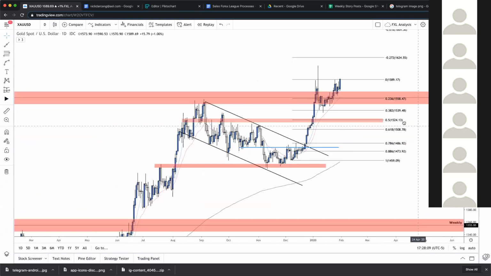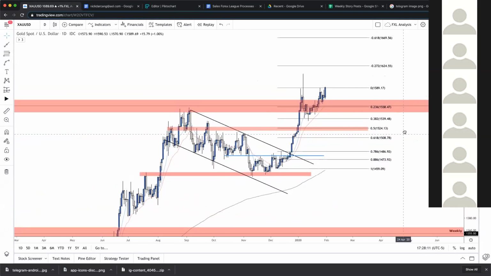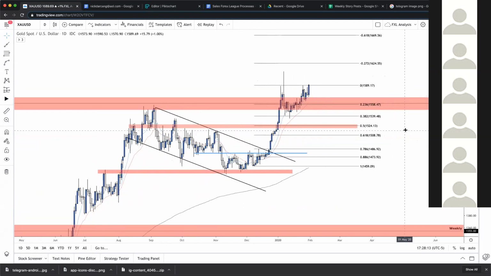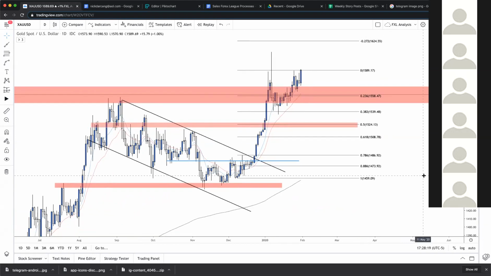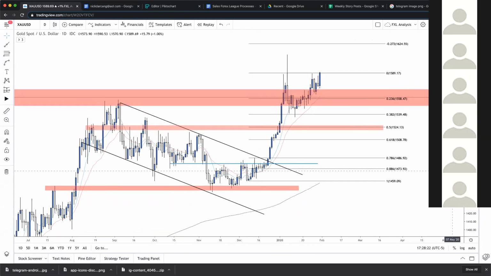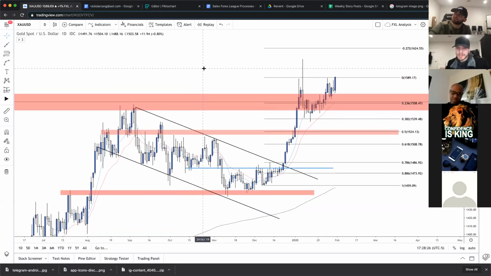But yeah, that's gold. I actually haven't been trading gold that much in the last month or so. I caught this move, this rise, but yeah, no. Right now we're just waiting for something to happen because there is a lot of news still surrounding the U.S. dollar. So we're just going to stay focused on Forex for the most part. However, I will post an analysis on gold every once in a while if you guys just want to enjoy that, analyze it.